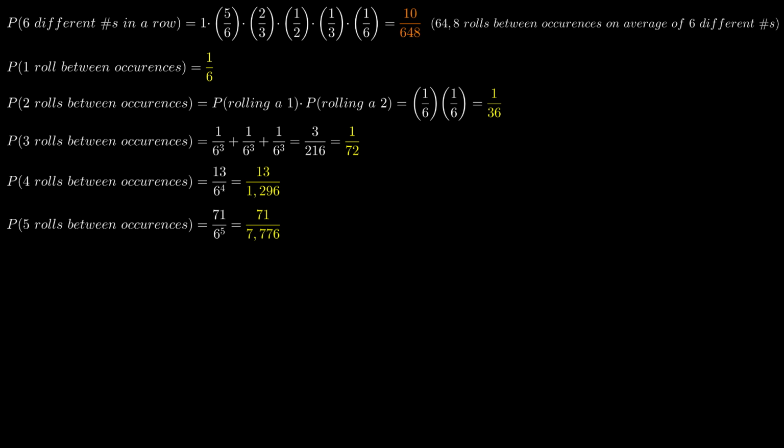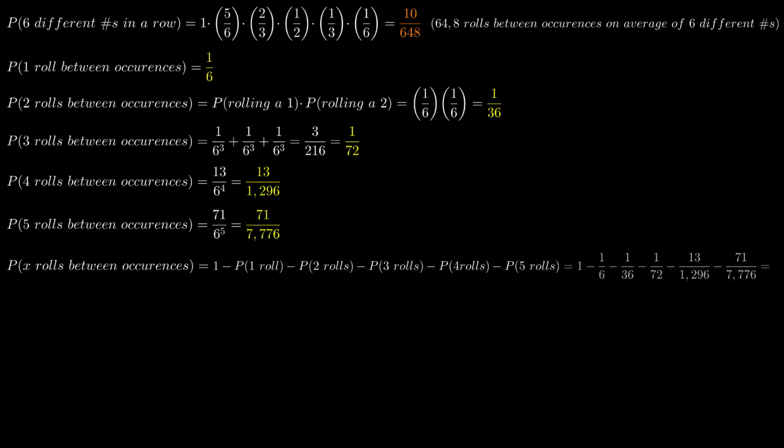So the probability of X rolls between occurrences is this right here, which is 1 minus 1 over 6, minus 1 over 36, minus 1 over 72, minus 13 over 1296, minus 71 over 7,776, which is 6,007 over 7,776.